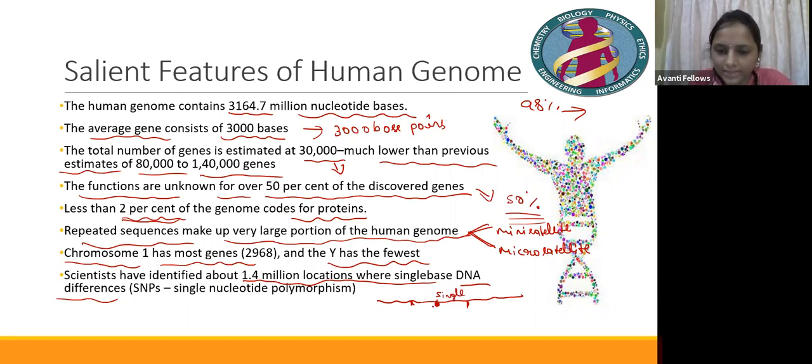Here, this sequence is the same as the second one, and the same as this third one, but the only difference is that a single nucleotide was changed here. Either it may be an adenine or a guanine, so it may be A, G, C, or T. Okay.